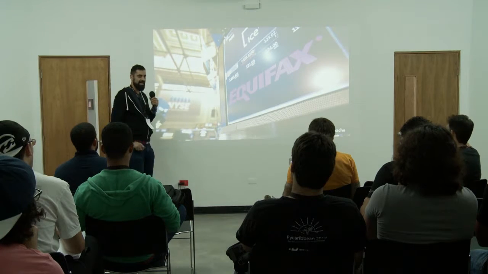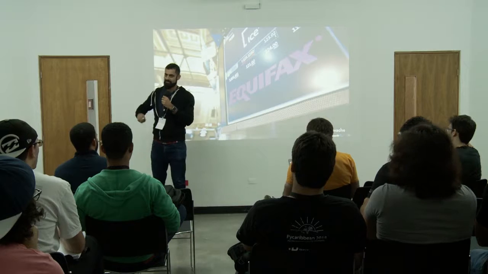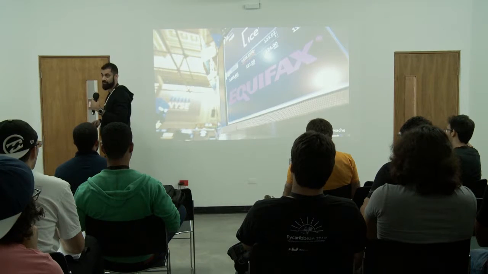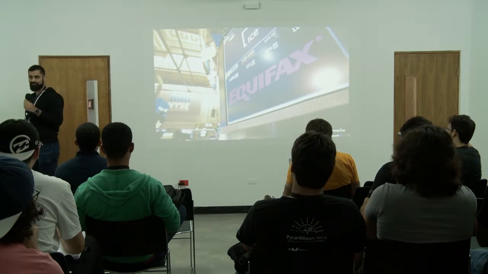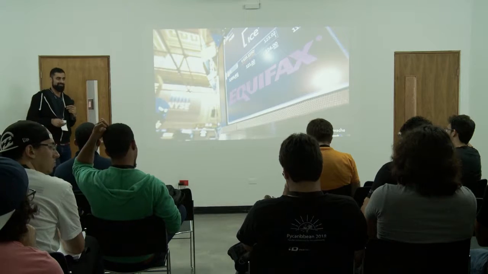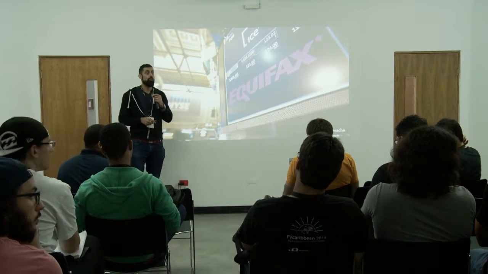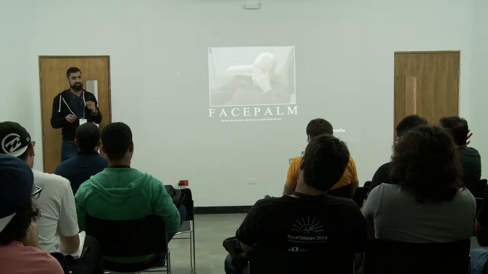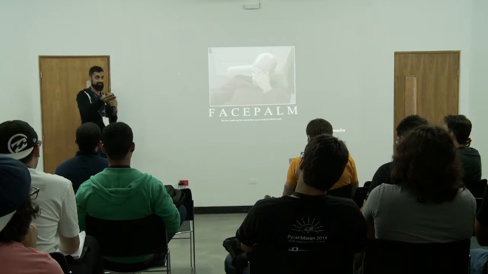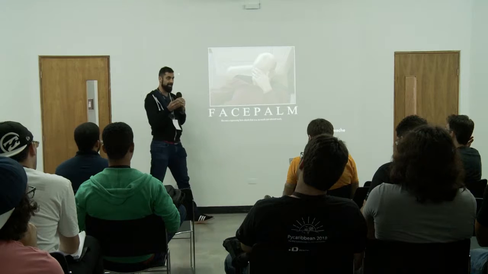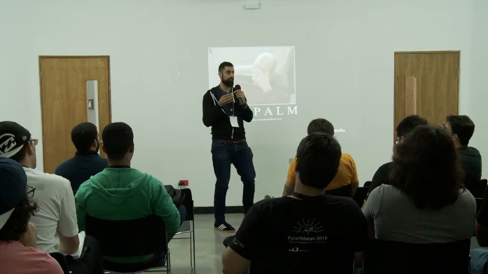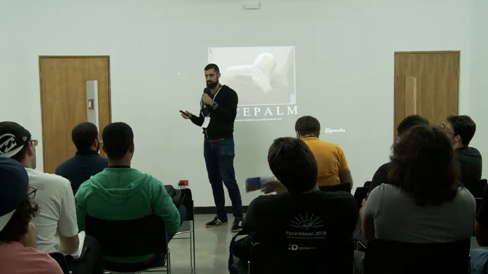But how did Equifax get hacked? Did they get hacked through a zero-day exploit by Mr. Robot? Well, they got hacked through a known exploit, through a web framework called Apache Struts.